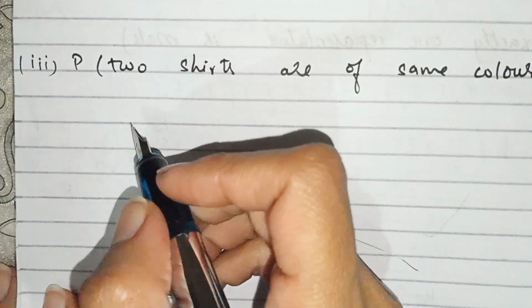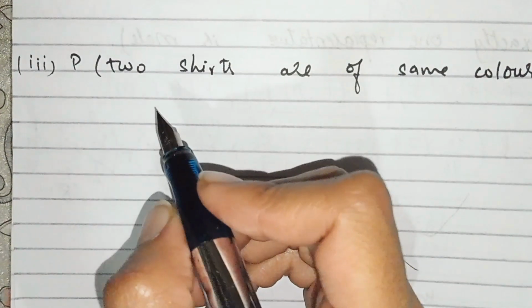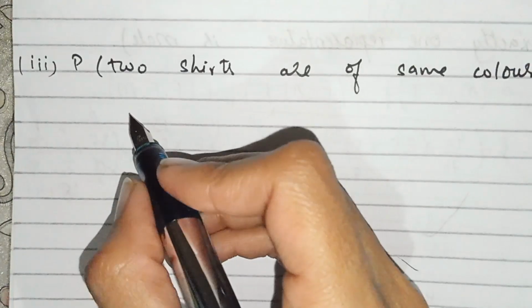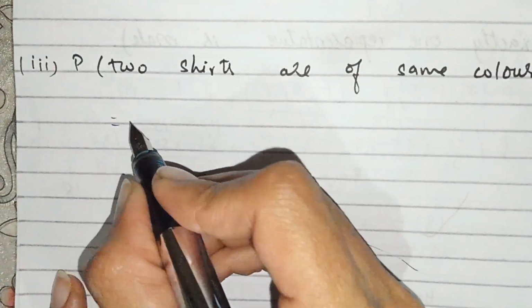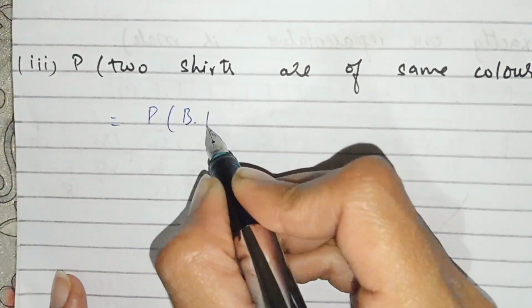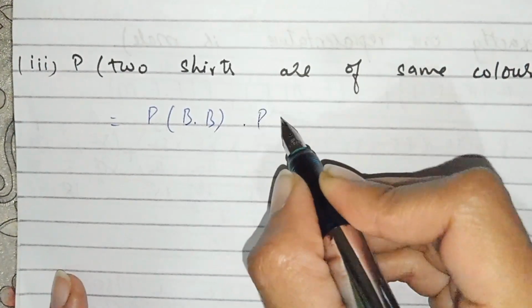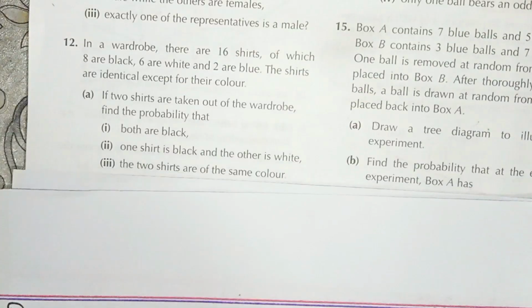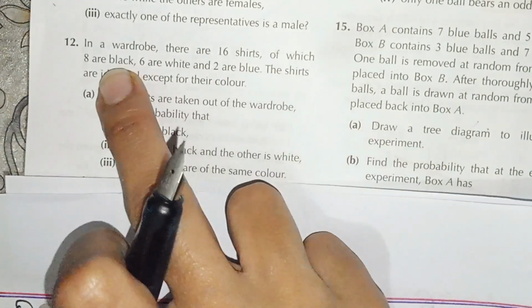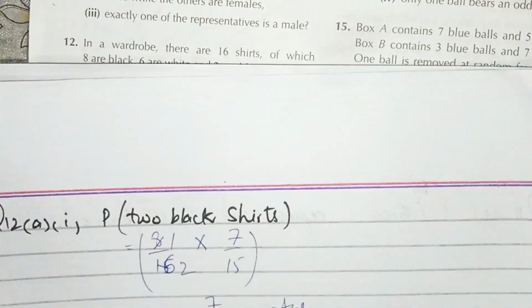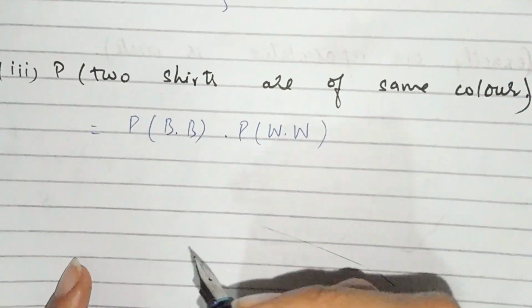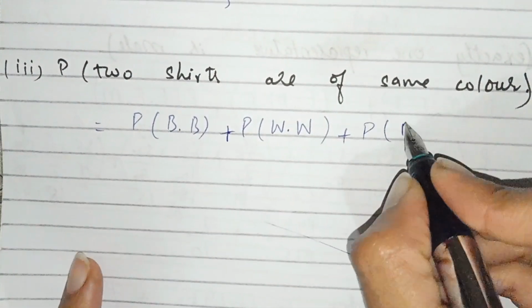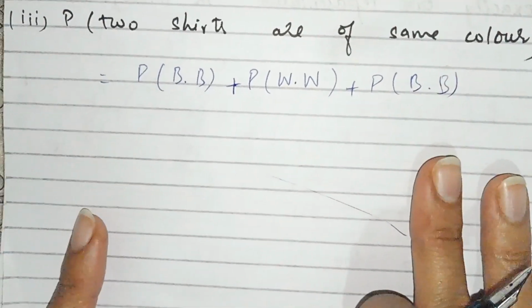Now students, part number 3. The two shirts are of the same color, and there are three colors of shirts: black, white, and blue. You can see there, black black, white white, and blue blue.